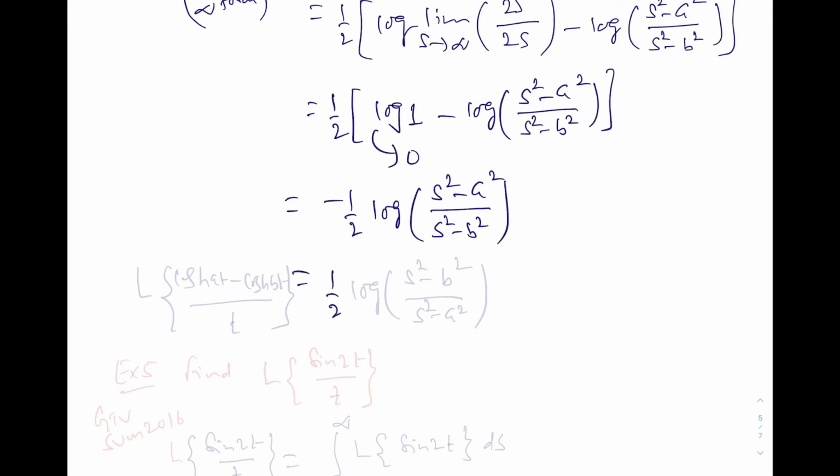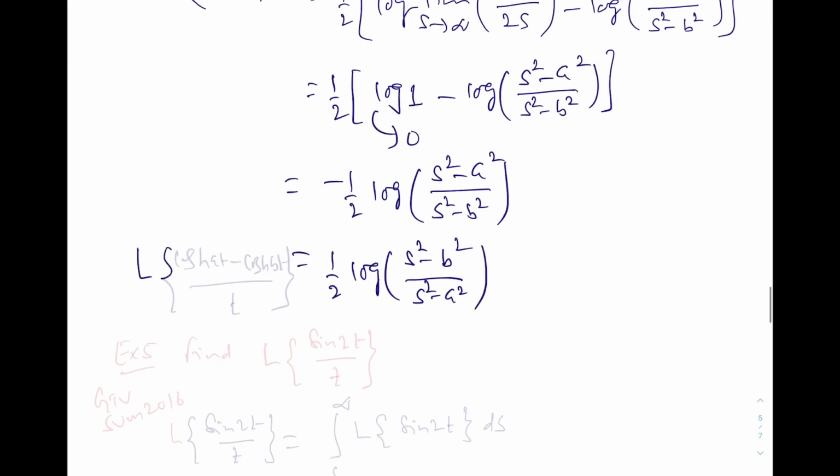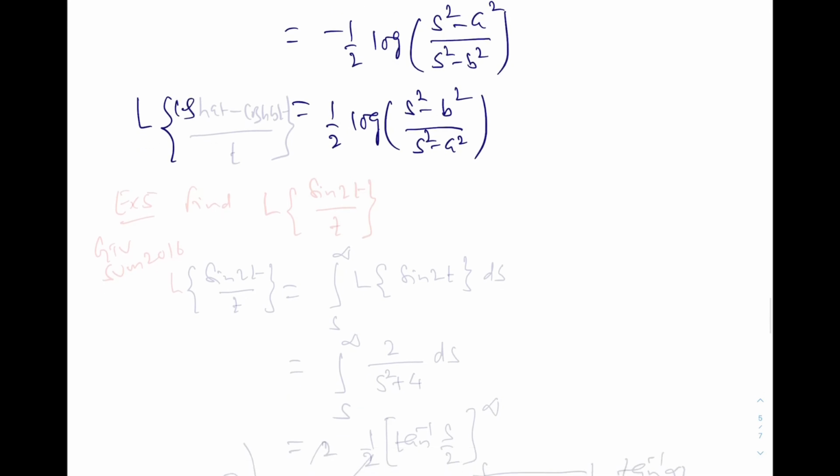And so we can write it as 1 by 2 log of (s square minus b square) over (s square minus a square). That is the Laplace transformation of (cosine hyperbolic at minus cosine hyperbolic bt) divided by t.